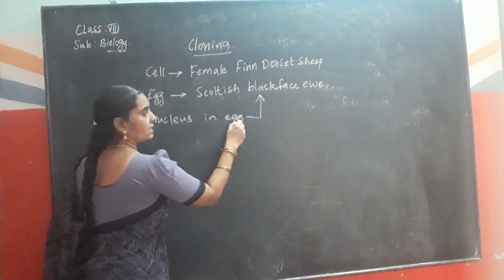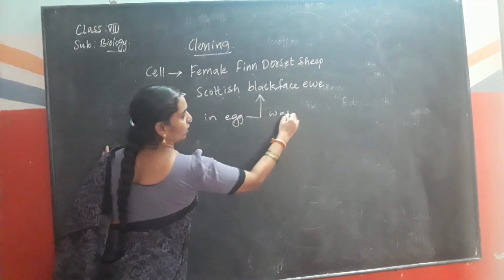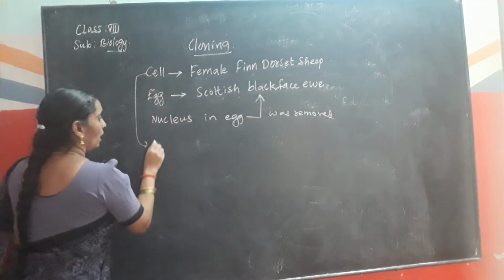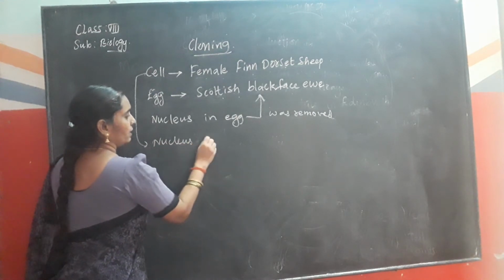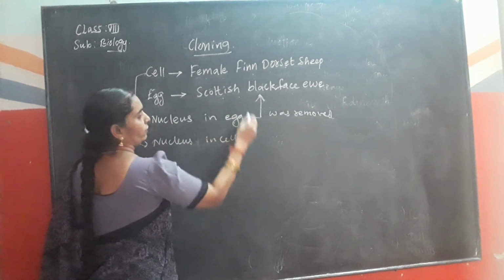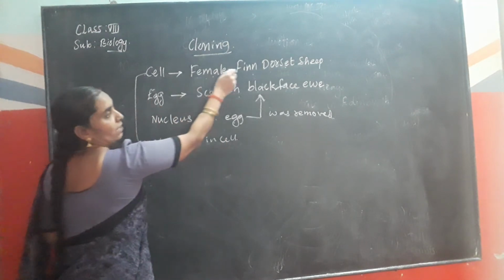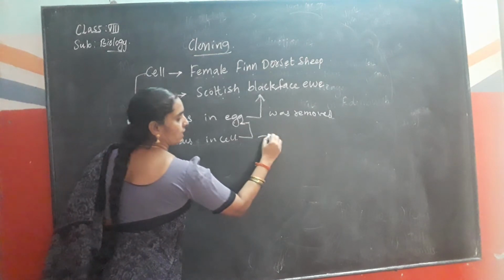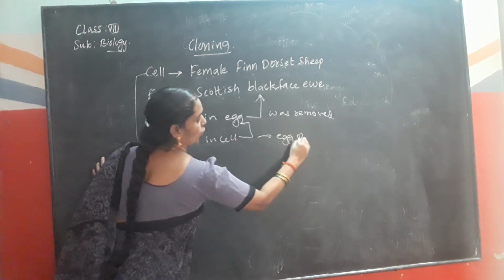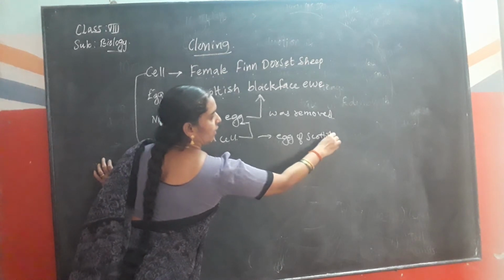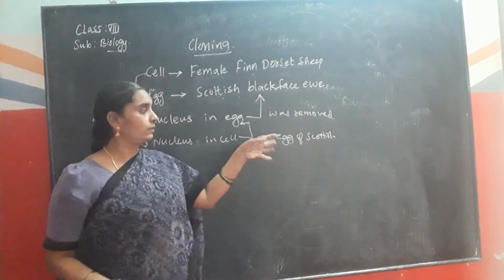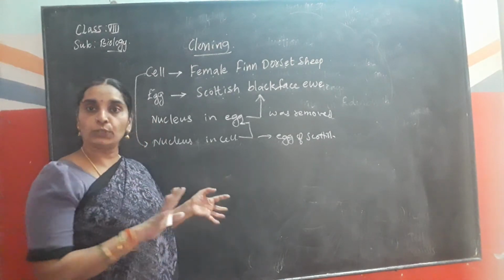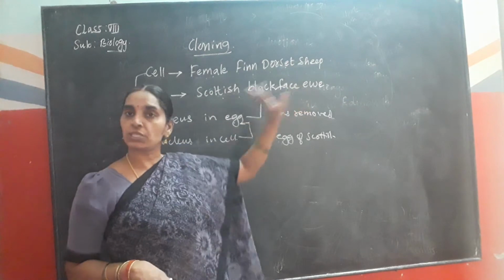Okay, so the nucleus in the egg was removed, and the nucleus in the cell of the female Finn Dorset sheep was inserted in the egg of the Scottish Blackface Eve. Okay children, and after that the fertilization process completely takes place as usual in the Scottish Blackface Eve.